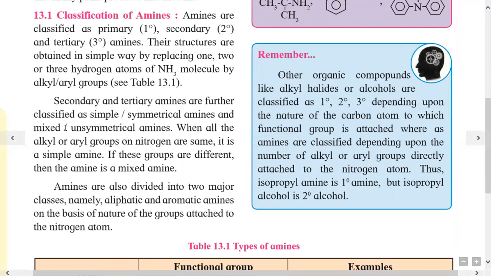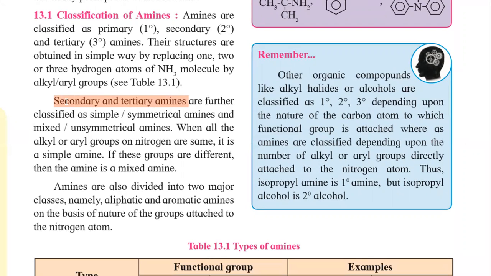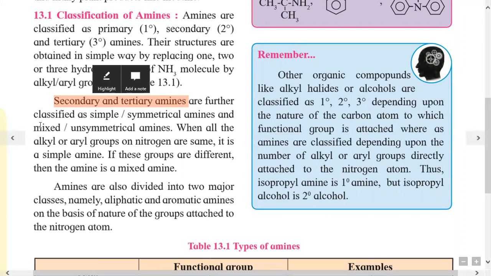Before that, I will explain the classification of secondary and tertiary amines. Secondary and tertiary amines contain 2 and 3 alkyl groups or aryl groups. So they are classified on the basis of similar alkyl groups or different alkyl groups present in secondary and tertiary amines. Primary amine contains only one alkyl group, hence they are not further classified.